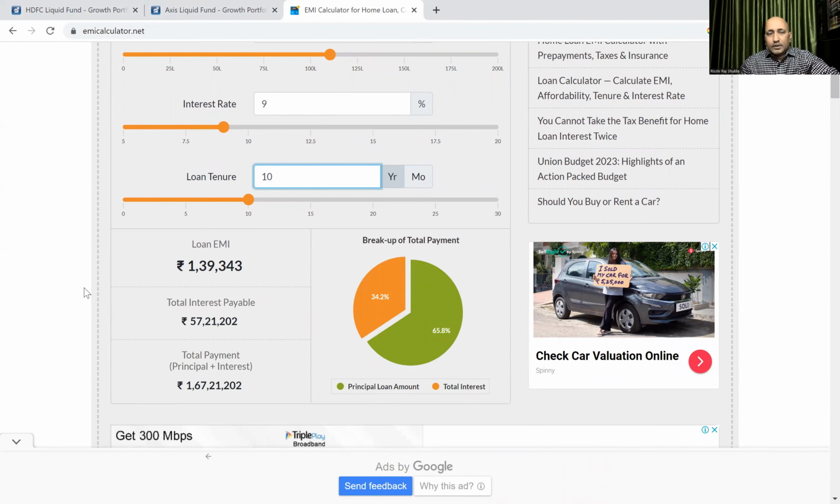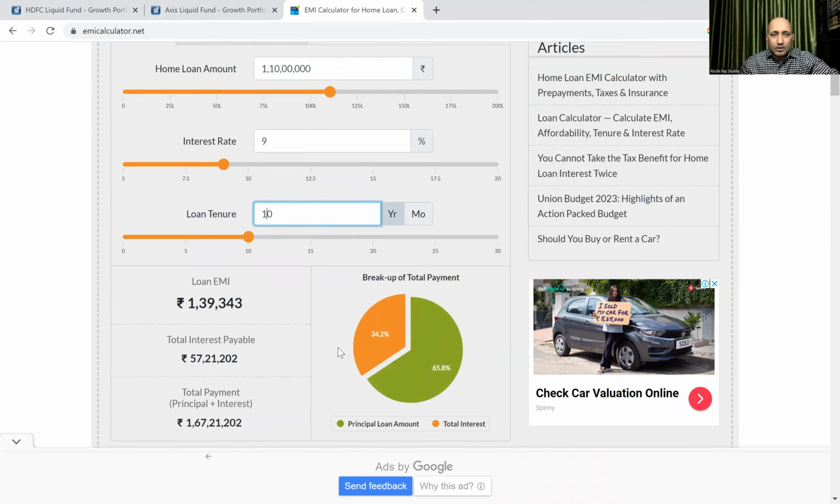So the loan EMI will be 1,39,343 per month. Total interest payable 57,21,202, and total payment inclusive of principal and interest, you can see here, 1 crore 67 lakh 21,204. Here you can see the breakup of two parts. The 65.8% is your principal loan amount and the balance 34.2% is the total interest you have to pay.